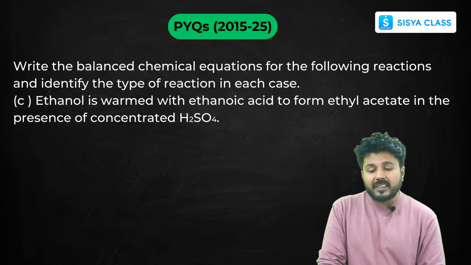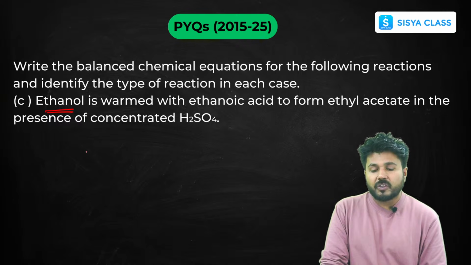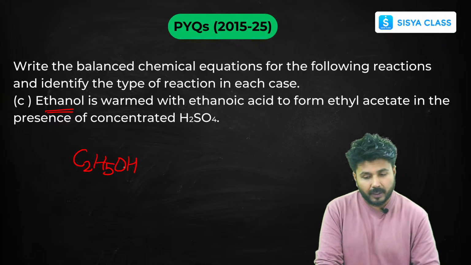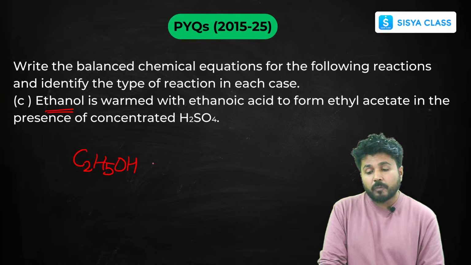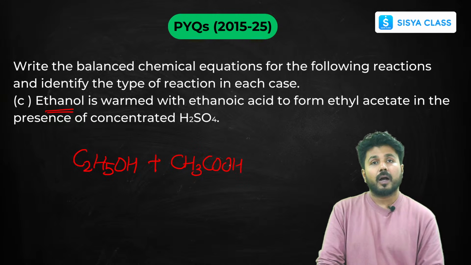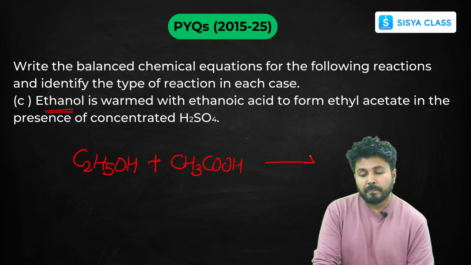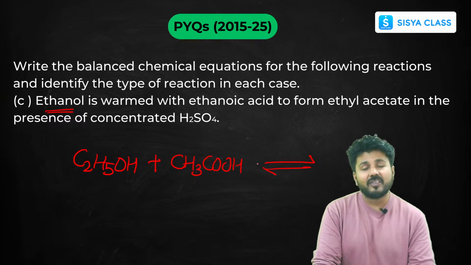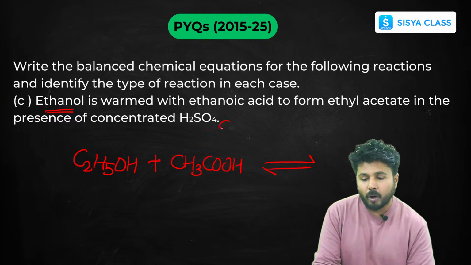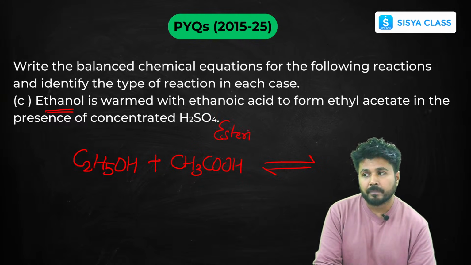Next reaction, ethanol. Ethanol is your C2H5OH. Now it is reacted with ethanoic acid, which we have seen in the previous reaction, CH3COOH. Now if these react, do you remember these reactions? This is a common reaction. You have learned it with the name of esterification. So ester is formed in this reaction.